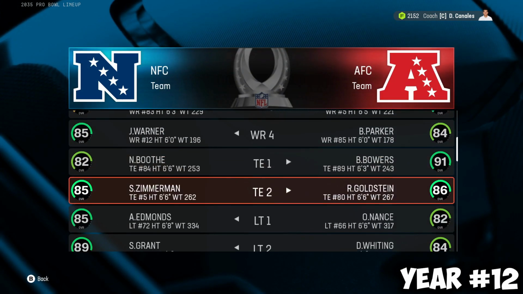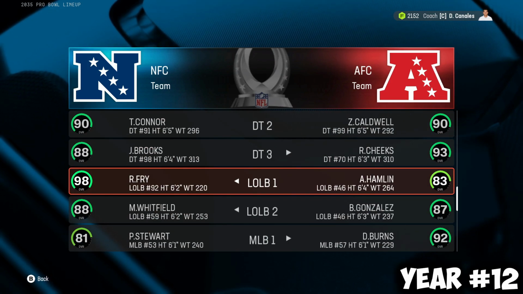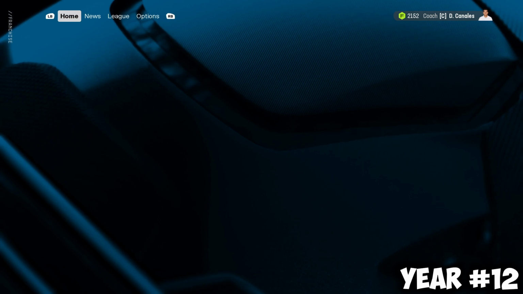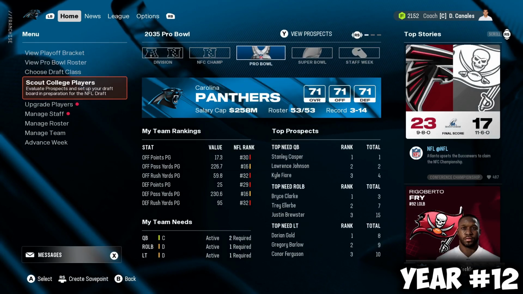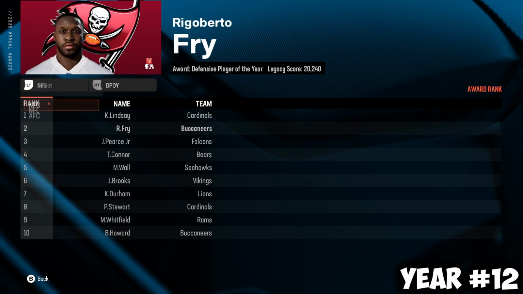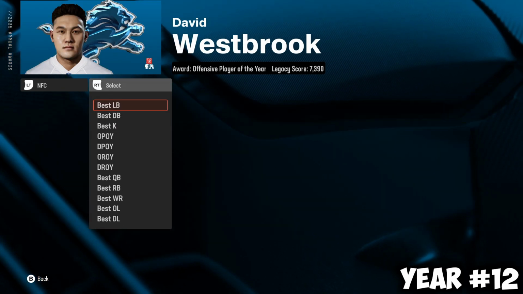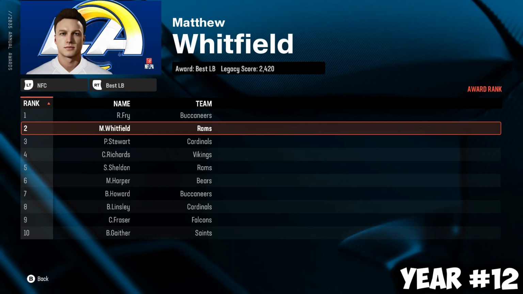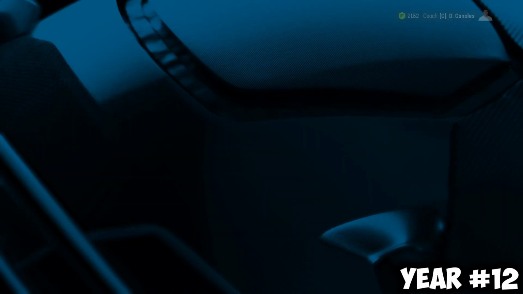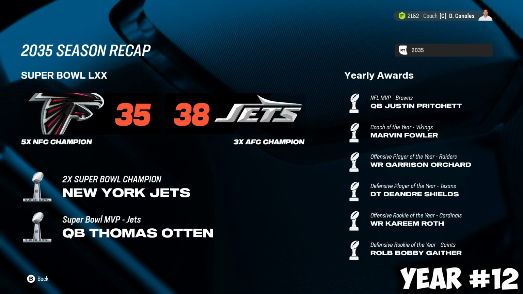Pro Bowl roster, we should have made it. 14.5 sacks seems like plenty to go ahead and make it, and we do. We're 98 overall and the best left outside linebacker in the NFC according to the Pro Bowl. Defensive Player of the Year on the NFC side, it's Cameron Lindsay, and then it's Rigoberto Fry in 2. Unfortunate. And then best linebacker, I'm hoping we get best linebacker. We do. It was us and then Matthew Whitfield as the runner-up for the Rams. It goes to DeAndre Shields of the Texans, actually, not even the Cardinal guy.